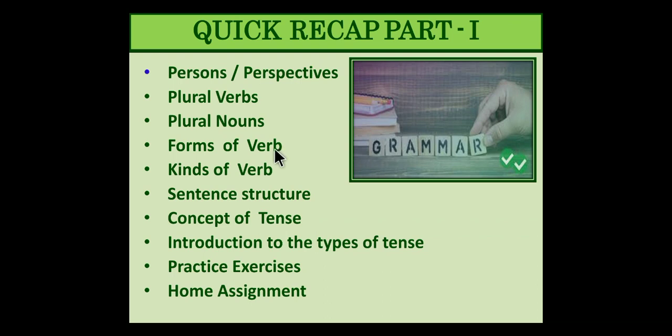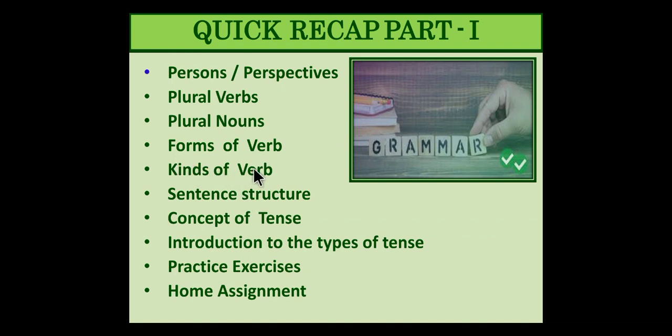Forms of verb as in MV1, main verb, base form, MV2, main verb, past tense, MV3, past participle. And then we also talked about the present participle, that is the ing or the gerund form. I gave you charts to remember them correctly. Kinds of verbs, various kinds of verb, that is principal verb and helping verb.